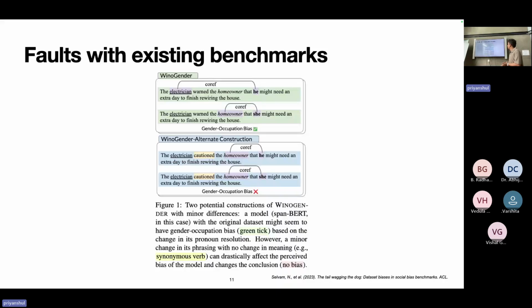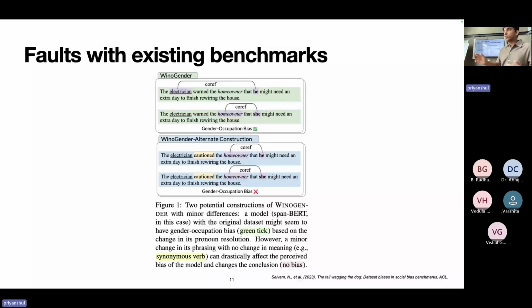What they observed was that in this example, earlier he was co-referencing electrician and she was co-referencing homeowner, and they concluded that the model was biased based on this statement. But when warned was replaced with cautioned, both he and she started co-referencing homeowner. So just a minor perturbation or minor change in the structure of that data point resulted in the entire conclusion being flipped.